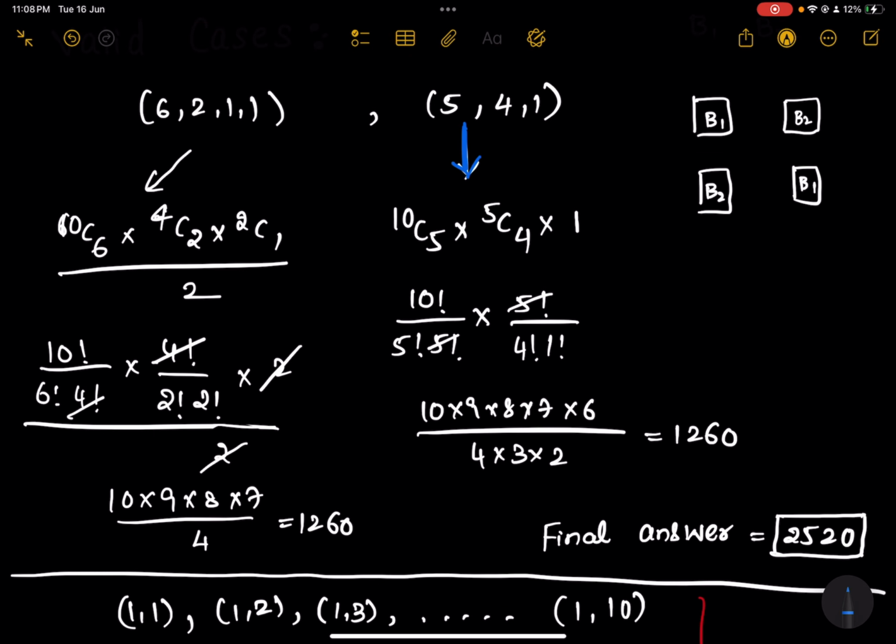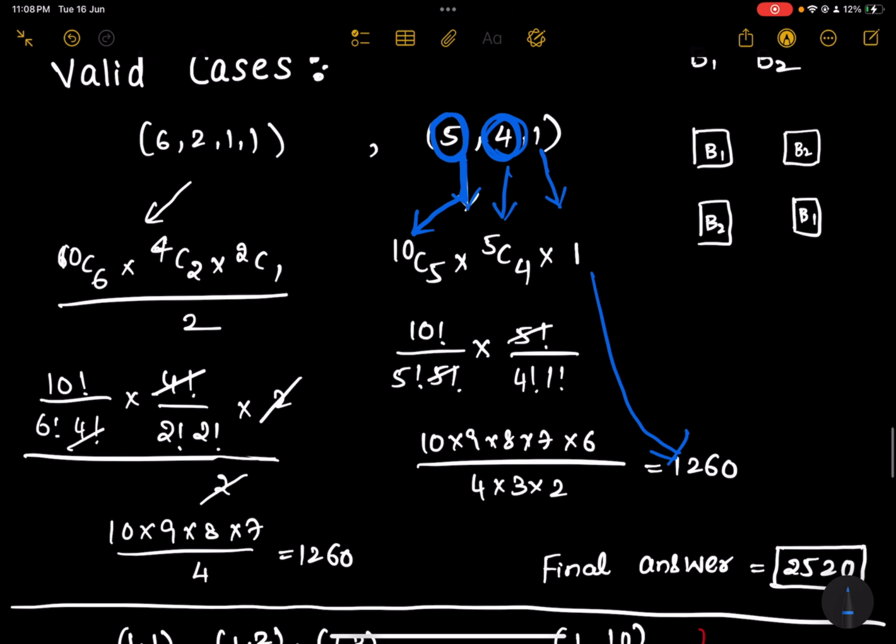Now first set should have 5 elements. So total you have 10 elements, so you can choose any 5 elements in 10c5 ways. Second set should have 4 elements. We have already chosen 5 from the 10, so 5 elements are left. So you can choose 5c4, and whatever remaining element is considered as a different set. When you solve this, you will get 1260.